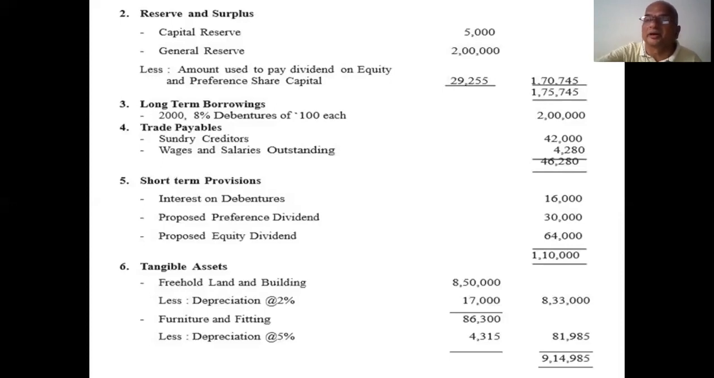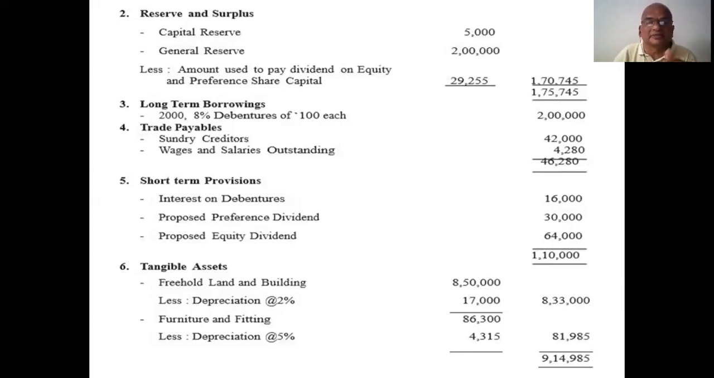If they don't give any hint regarding interest on debentures, they don't explain it, but you must calculate: 2,000 into 100, 2 lakhs, 2 lakhs into 8%, 16,000. So interest on debentures is 16,000. Proposed preference dividend and proposed equity dividend were already mentioned in the adjustments. That's why you calculated them here.